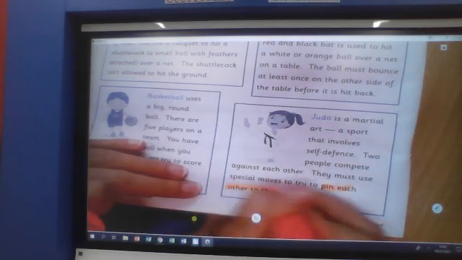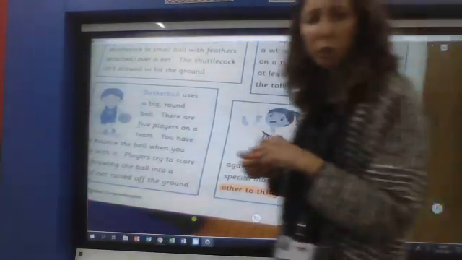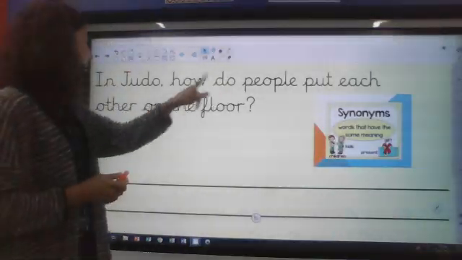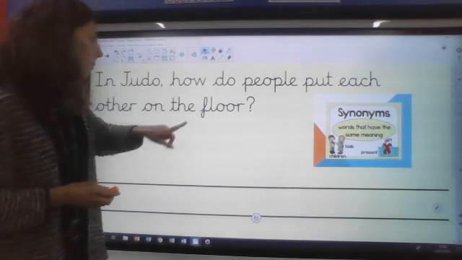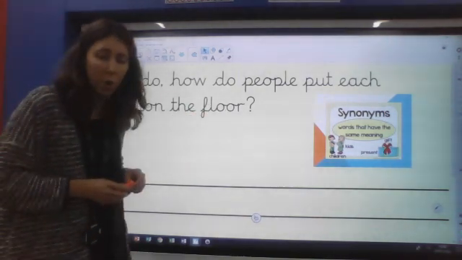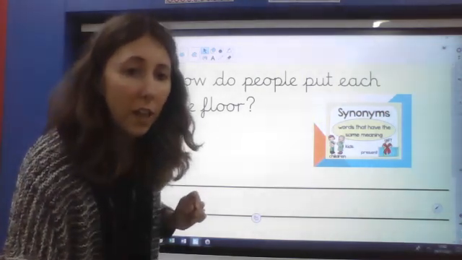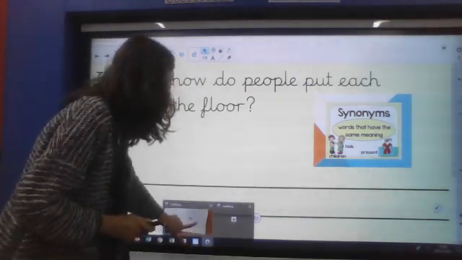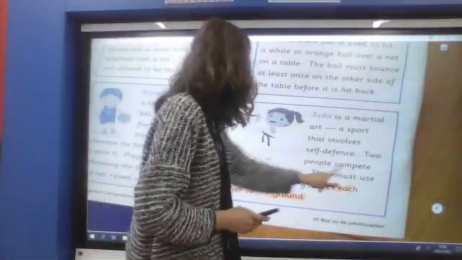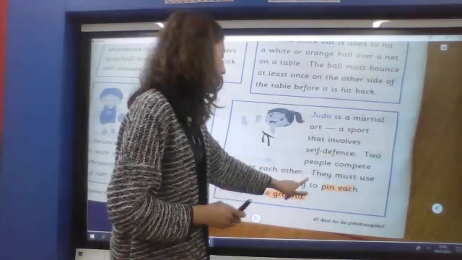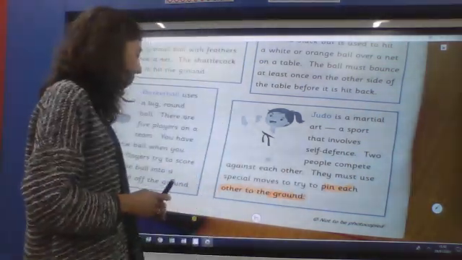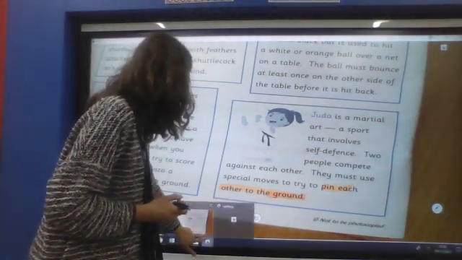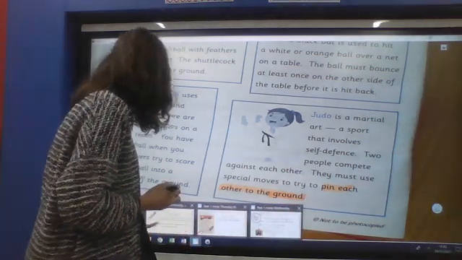Pin each other to the ground. I think that means the same as put each other on the floor, doesn't it? Because floor and ground would be synonyms. They would mean the same thing. So, how do people put each other on the floor? It says they must use special moves to try to pin each other to the ground. And again, pin and put could be similar words, couldn't they? So they need to use special moves.